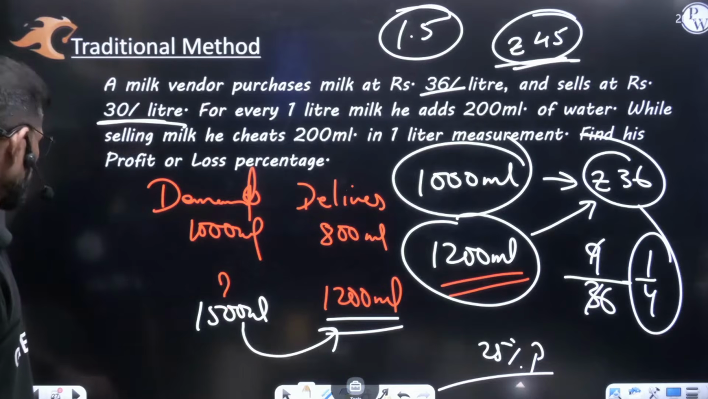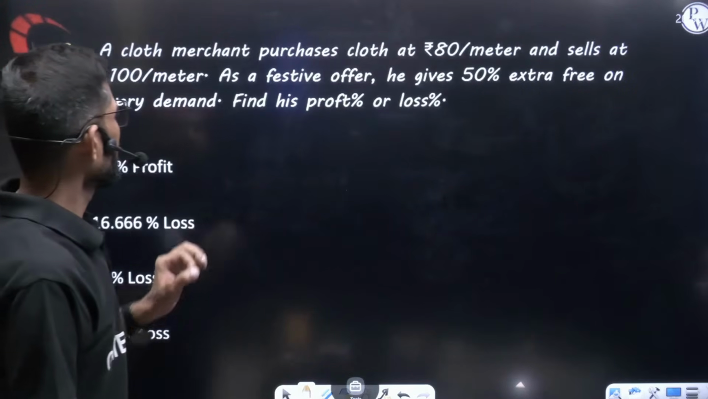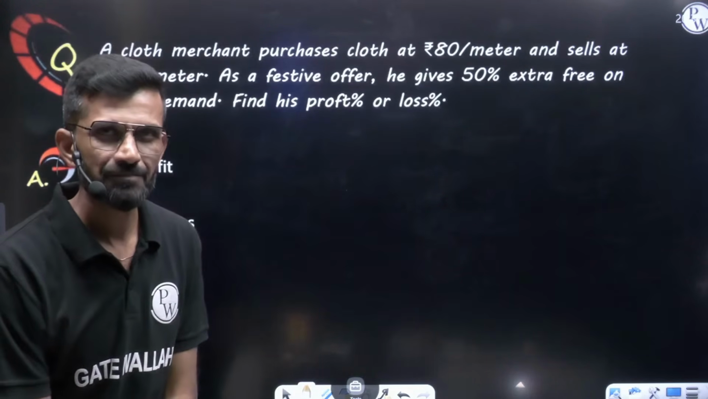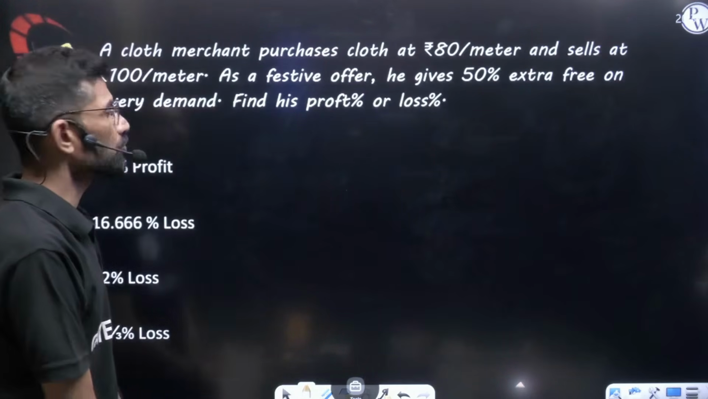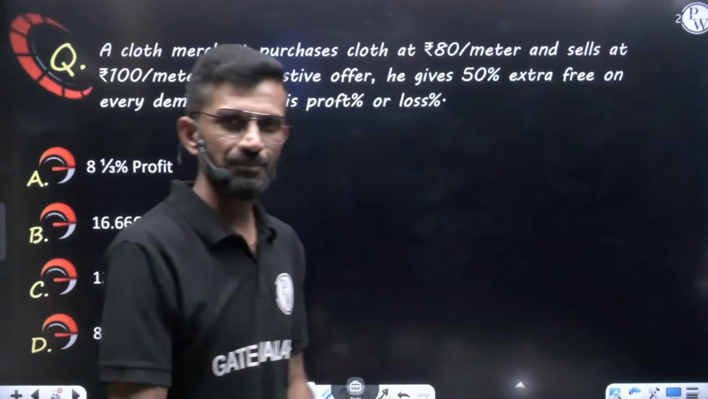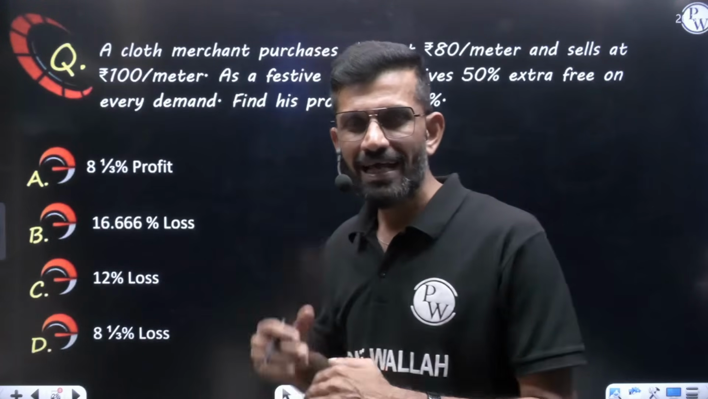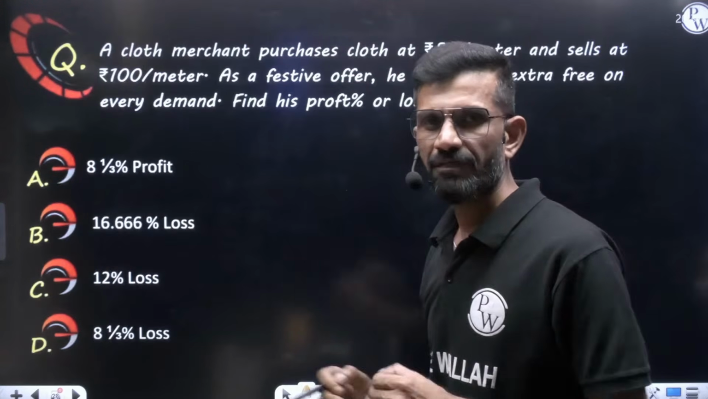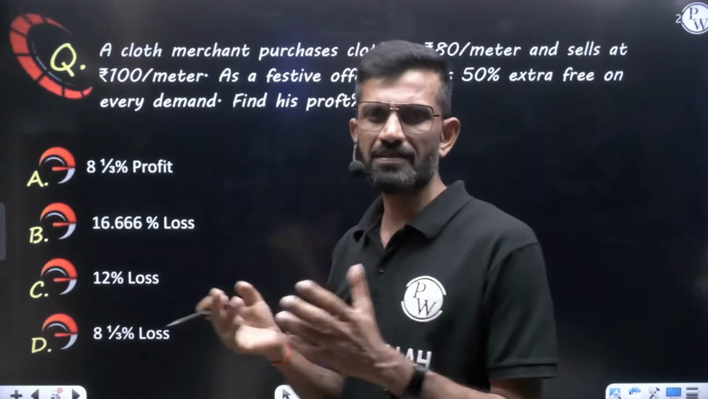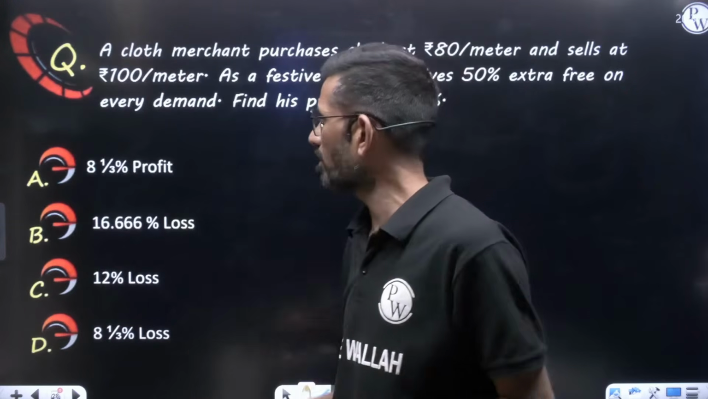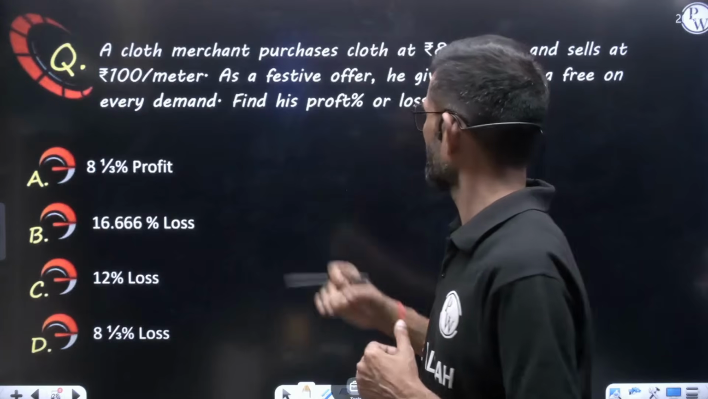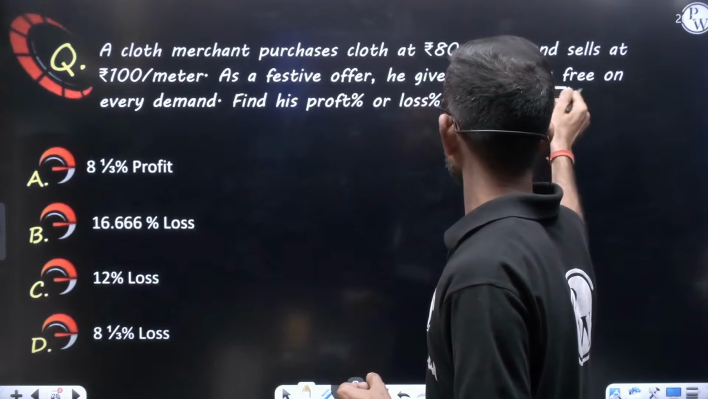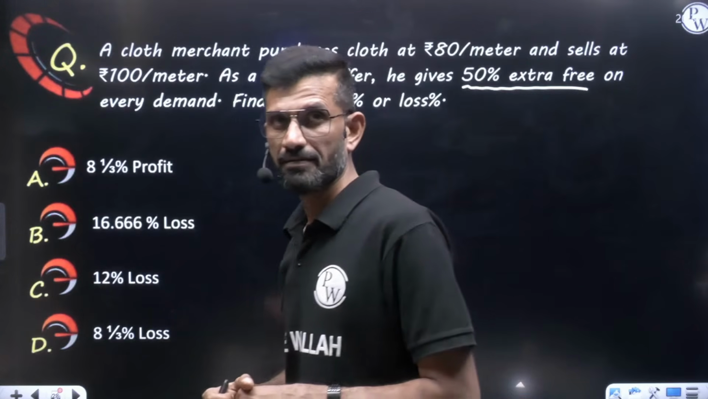Here the question goes on the screen like this. A cloth merchant purchases cloth at rupees 80 per meter and sells at rupees 100 per meter. He is purchasing at 80 rupees per meter and selling at 100 rupees per meter. As a festive offer, means he is giving some festival offer, some Diwali offer, some Christmas offer, some New Year offer, so that is a festive offer. As a festive offer, he gives 50% extra free on every demand.